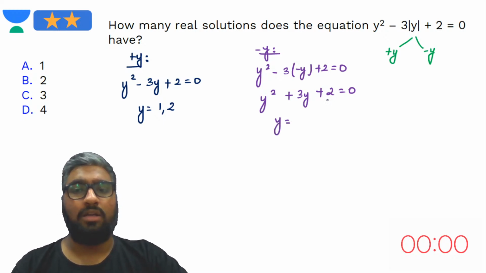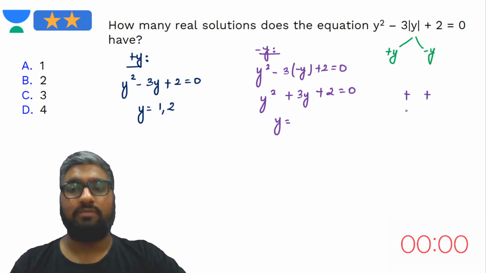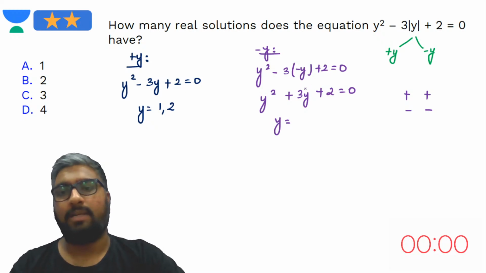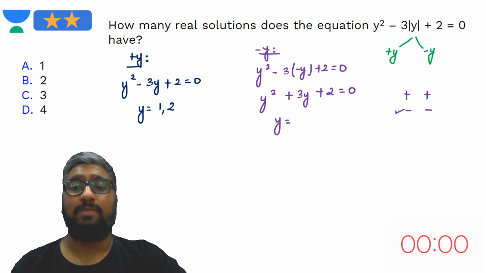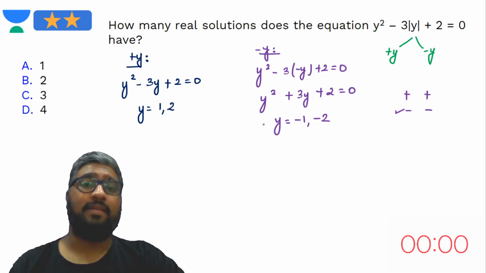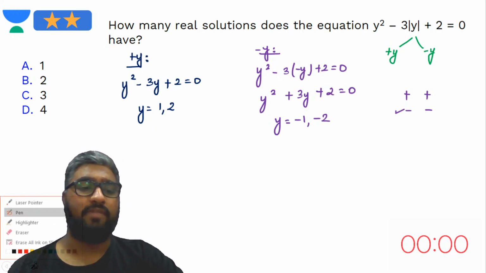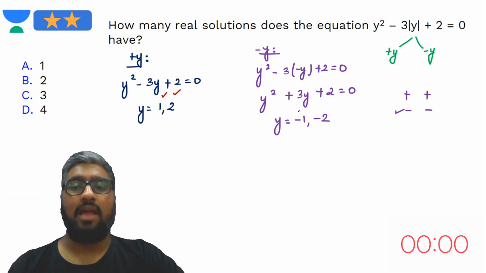I know the product of the roots must be 2, which means both roots are positive or both negative, and the sum is minus 3, since b is plus 3. So when will I get the sum to be minus 3? If both are negative, so my roots are minus 1 and minus 2. Are all these real? Of course these are real. So how many do we have? We have 1, 2, 3 and 4 roots.